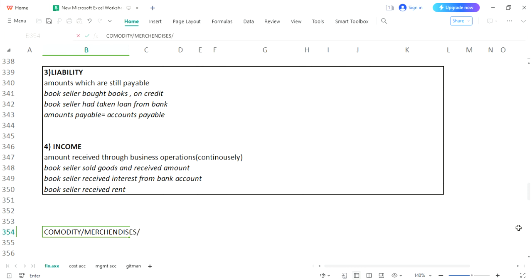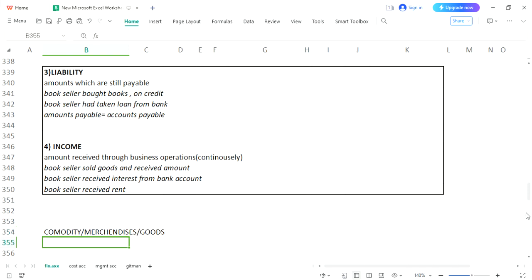Commodities, merchandises, or these are called goods. Okay, commodities, merchandises and goods are the business products, trading of whom any businessman is doing. Any product which is a trading product is called commodities. So goods which are bought for selling purpose are called commodities and merchandises.